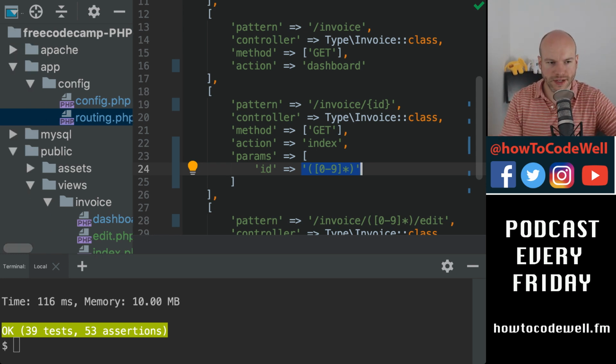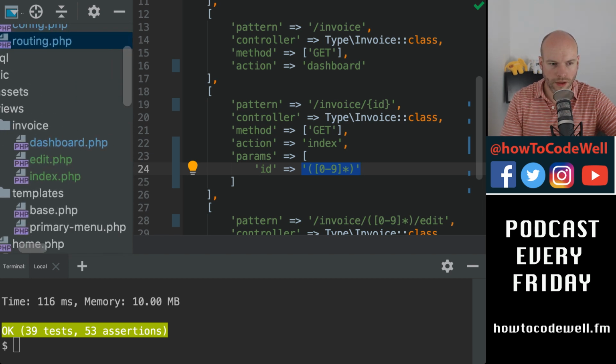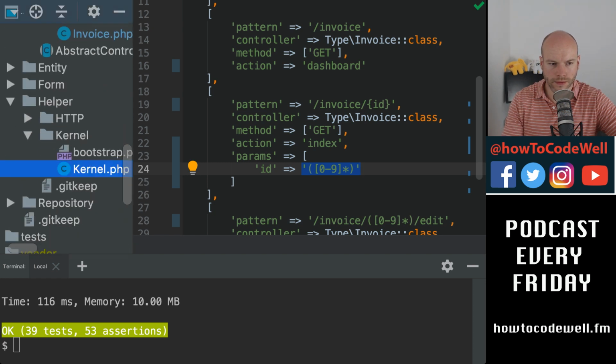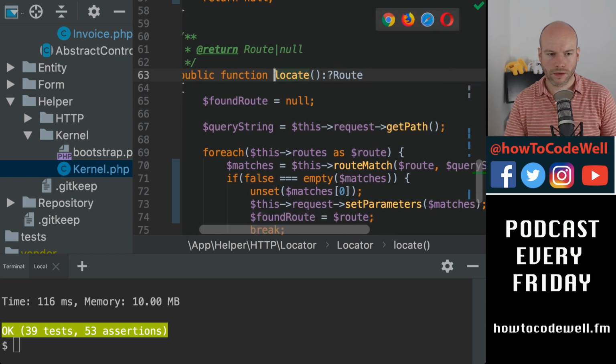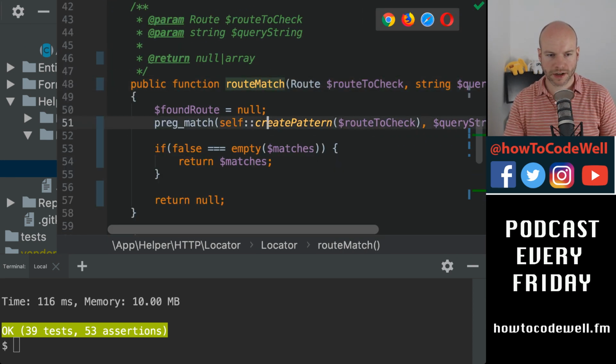All right, let's see, what do I need to do? The first thing in kernel, in the locate method here, we have already got a static method that creates the pattern.